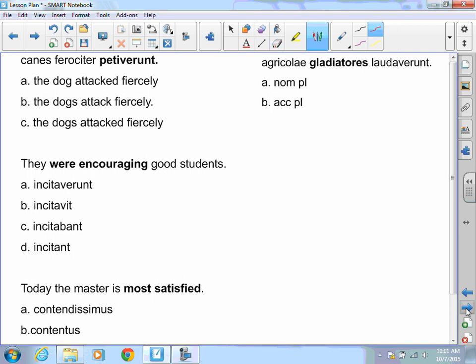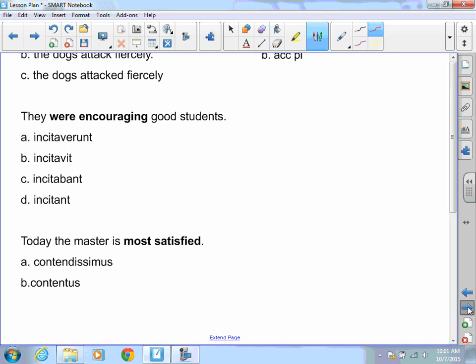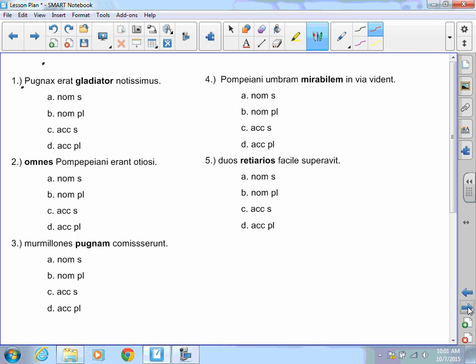Because this is a larger part of your test, I wanted to go over this. You're going to have about 10 or 15 of these where you're going to have to look at the word gladiator, and determine whether it's singular or plural, and whether it's nominative or accusative. Here I have Pugnax was a most famous gladiator. Remember, when I have a linking verb, I have two nominatives. So gladiator is nominative. Is it singular or plural? If it were plural, I'd have es, so it is singular. Mirabilem, easy, just look at the ending. Em is accusative and singular.